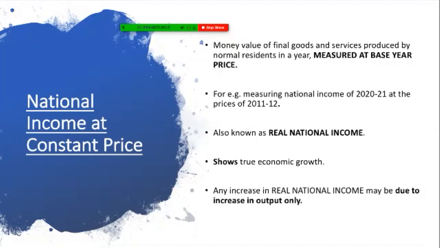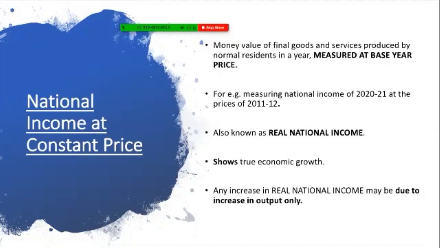The other term used for national income at constant price is real national income. It does show the true economic growth. Why? Because any increase in real national income may be due to an increase in output only. If you find that there is an increase in national income, it is due to the increase in the physical output only.